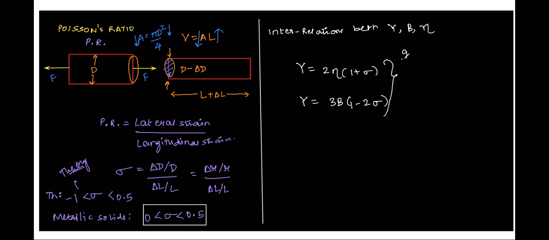One is 9 by Y is equal to 3 by eta plus 1 by beta, or 1 by B, bulk modulus. There is one more, sigma given by (3 beta minus 2 eta) whole by (6 beta plus 2 eta).